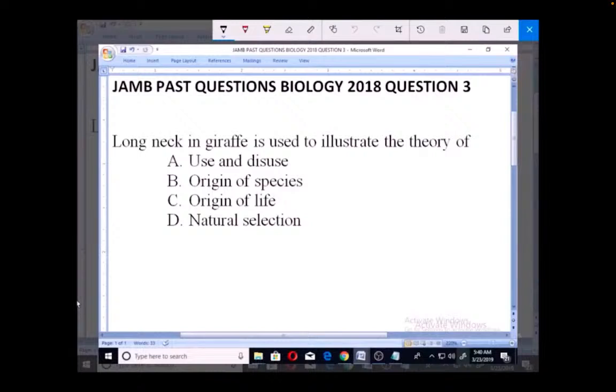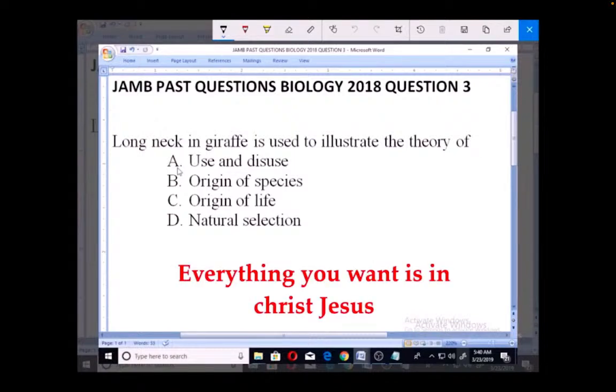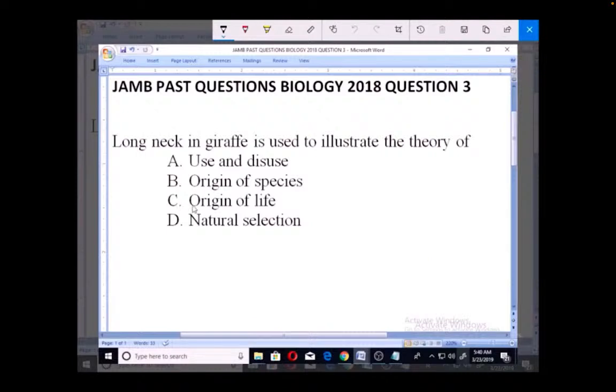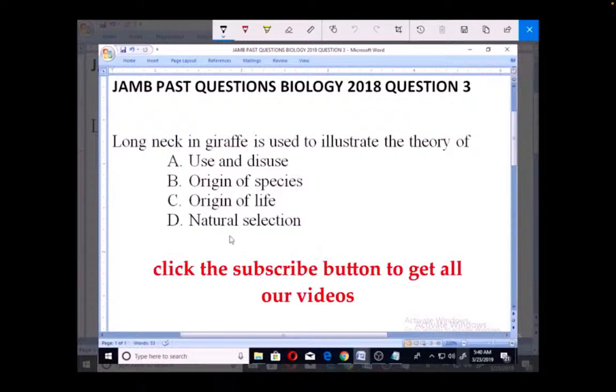Let's look at these JAMB past questions, Biology 2018, question number 3. Long neck in giraffe is used to illustrate the theory of A, use and disuse, B, origin of species, C, origin of life, D, natural selection.